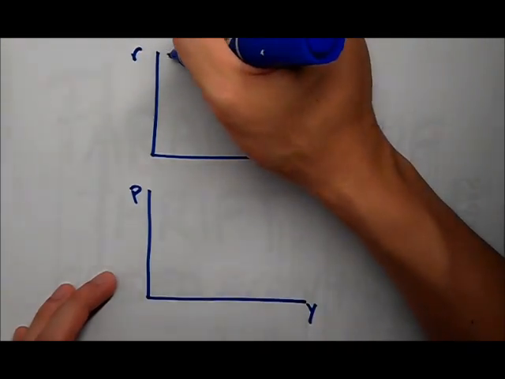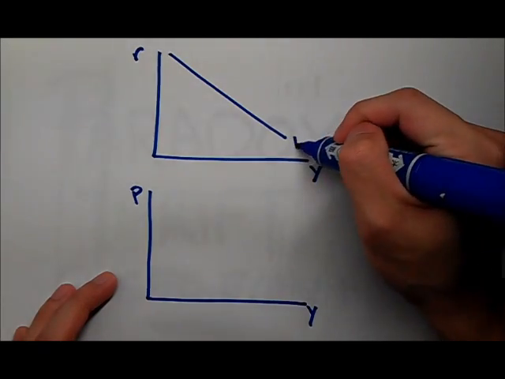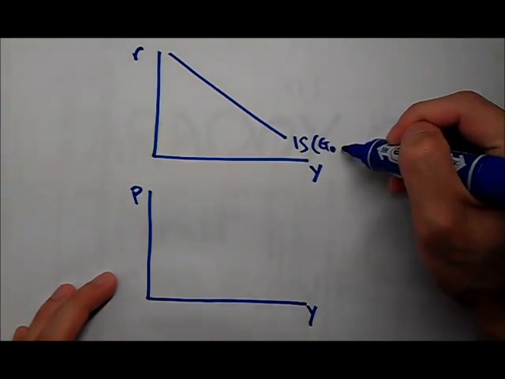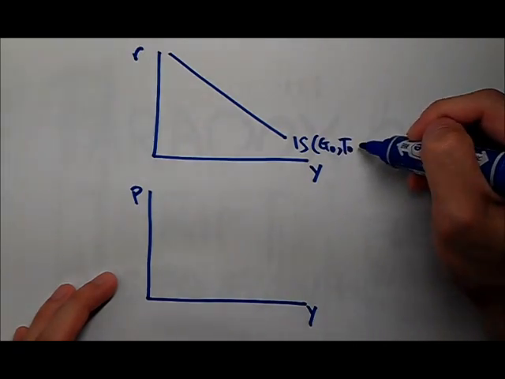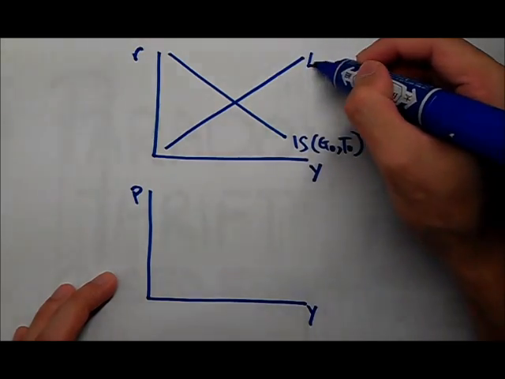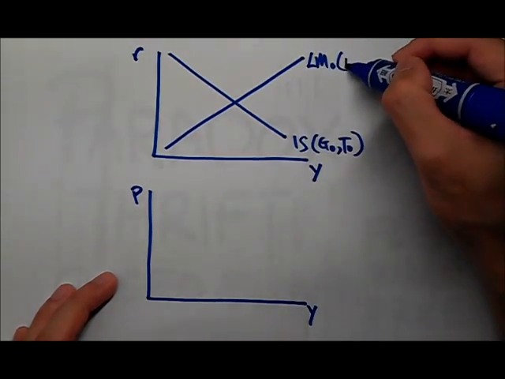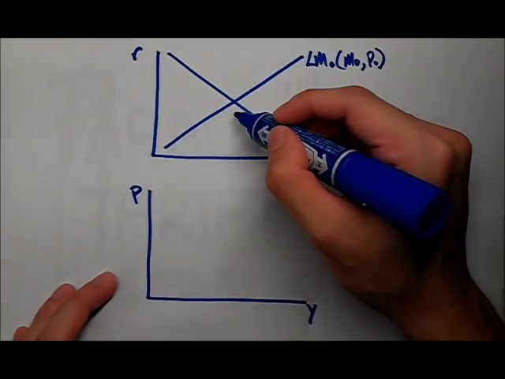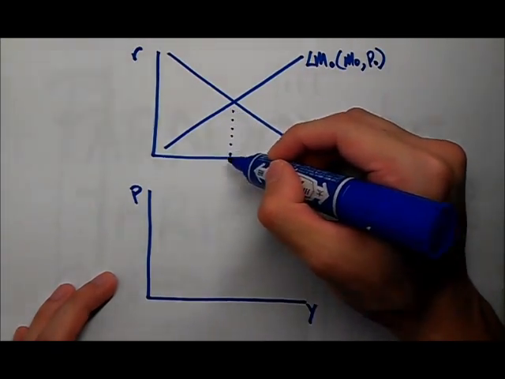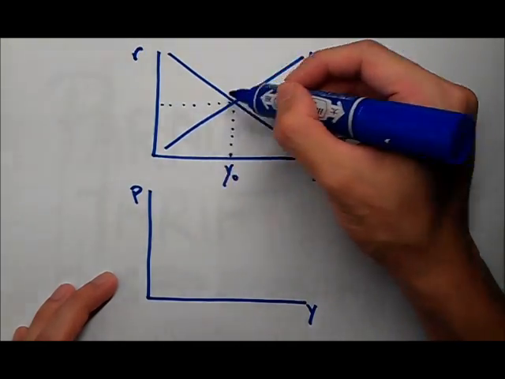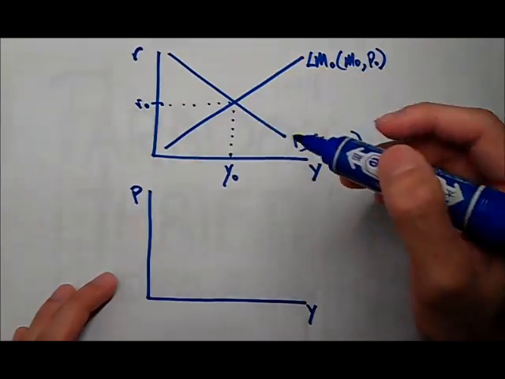So let's start with the initial equilibrium first. This is my IS curve, which is a function of government spending and taxes, all for a closed economy. Here we have our LM curve, which is a function of money supply and prices. Our initial output will be Y naught and our initial interest rate will be R naught.